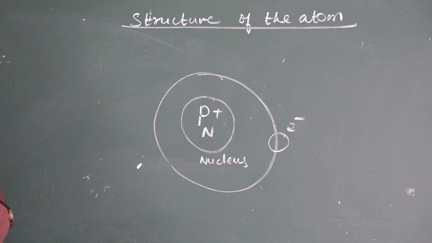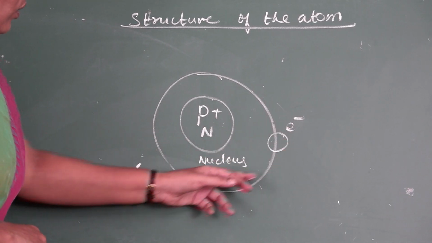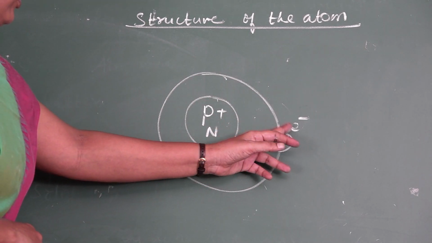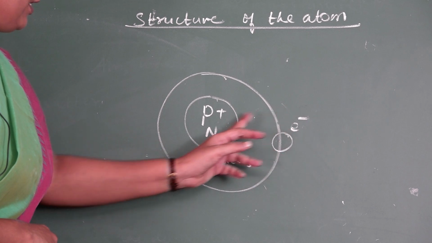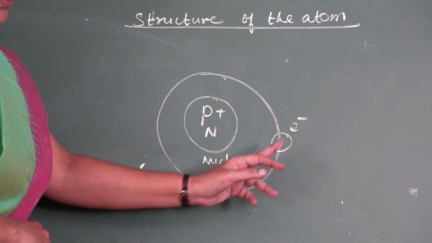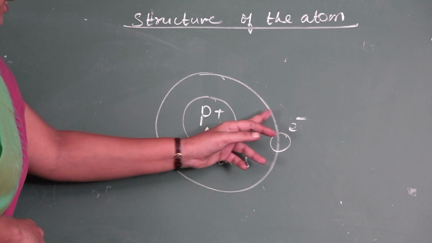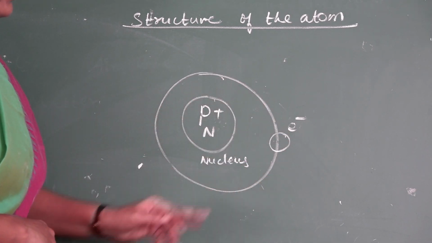You may ask one question. Why do electrons revolve around the nucleus? Because always the opposite charges, negative charge and positive charge, attract each other. That's why electrons are attracted by proton, so that electrons revolve around the nucleus.